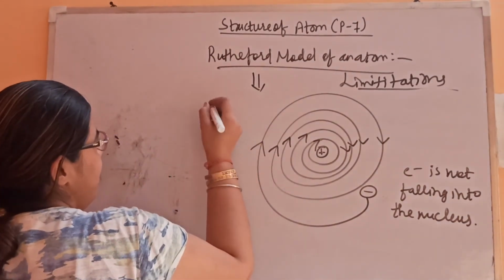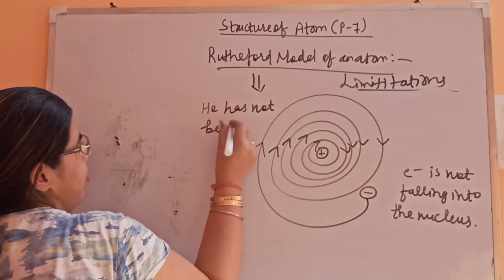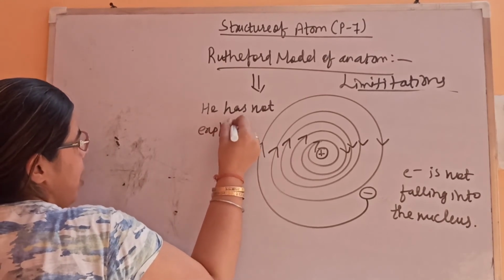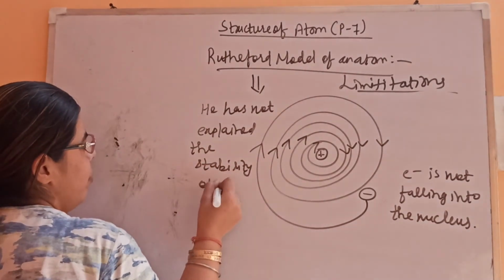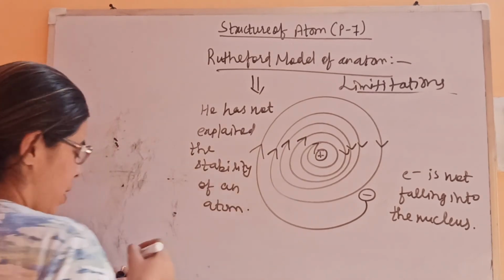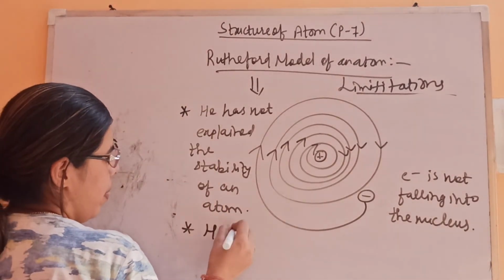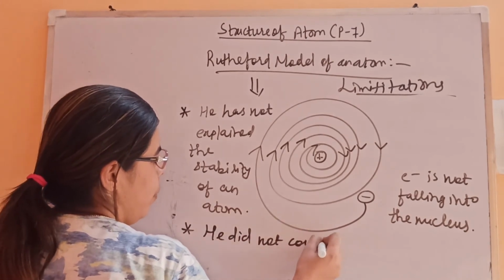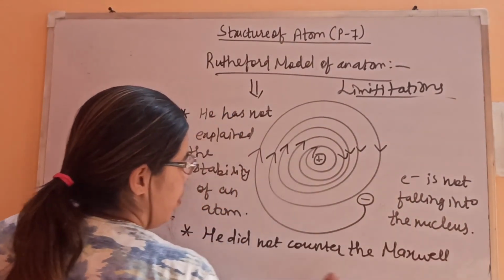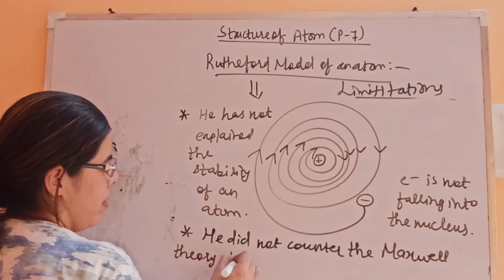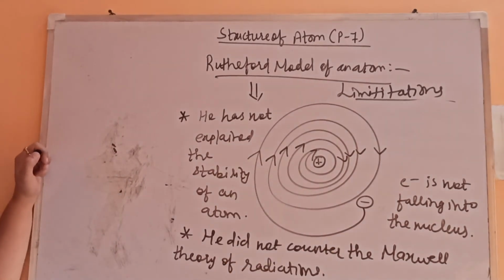So what is the limitation of Rutherford? He has not explained the stability of an atom, and he did not counter Maxwell's theory of radiations.